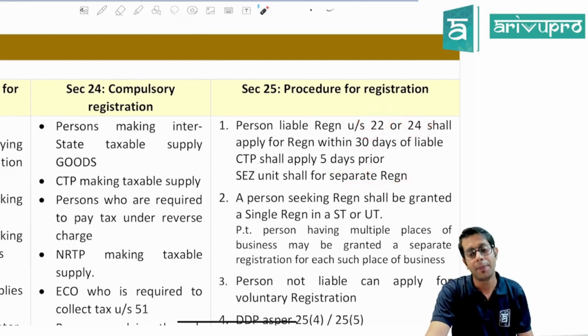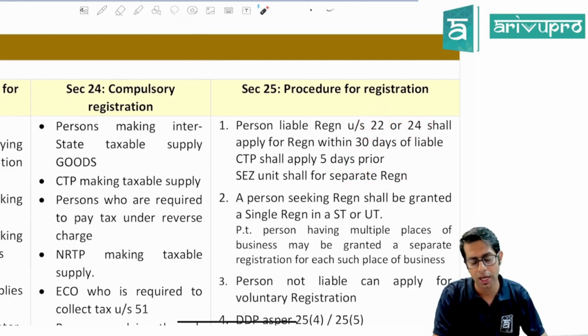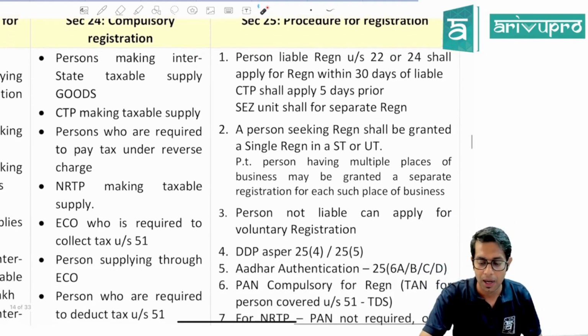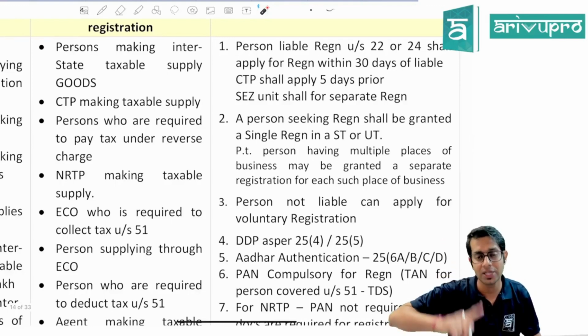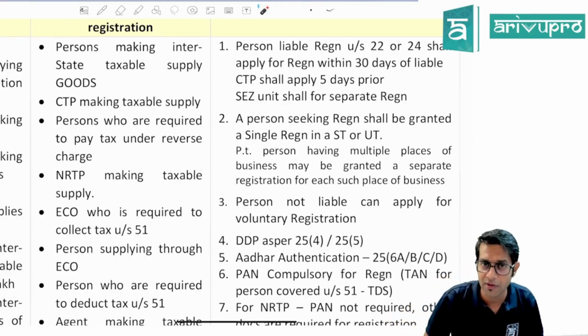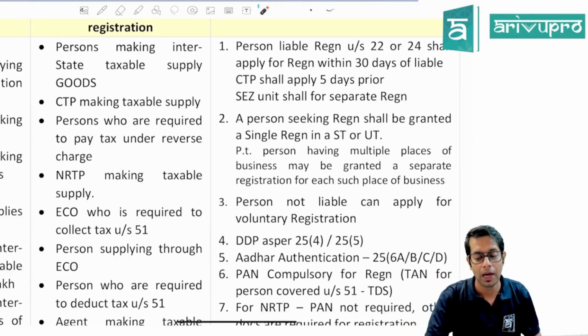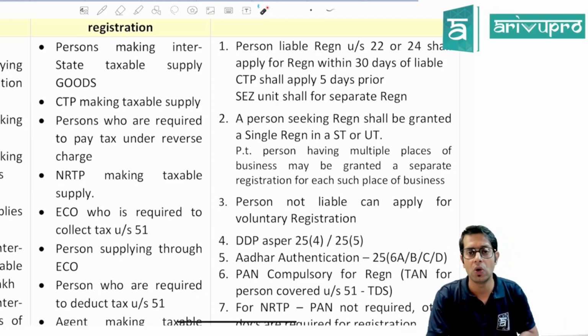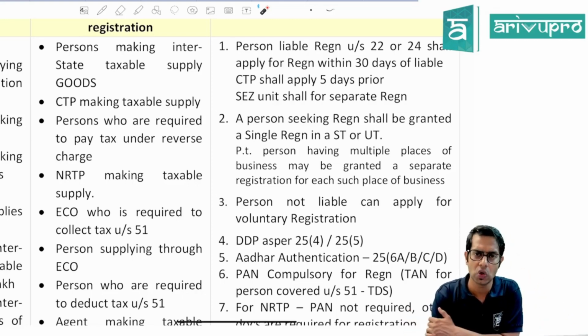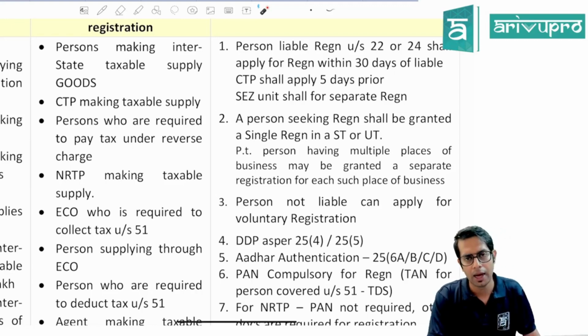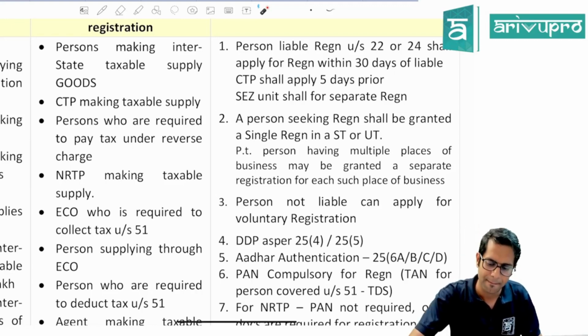Then a person can take registration even though he is not liable, on a voluntary basis. Normally, for a single state only one registration will be given, but if you are doing businesses at multiple locations, then for those businesses you can take separate registrations.